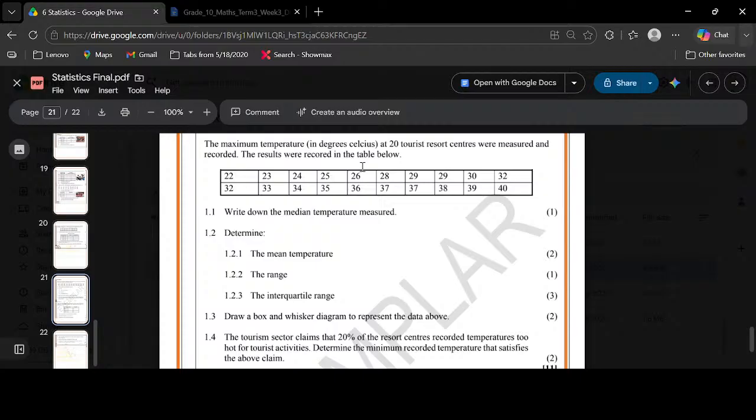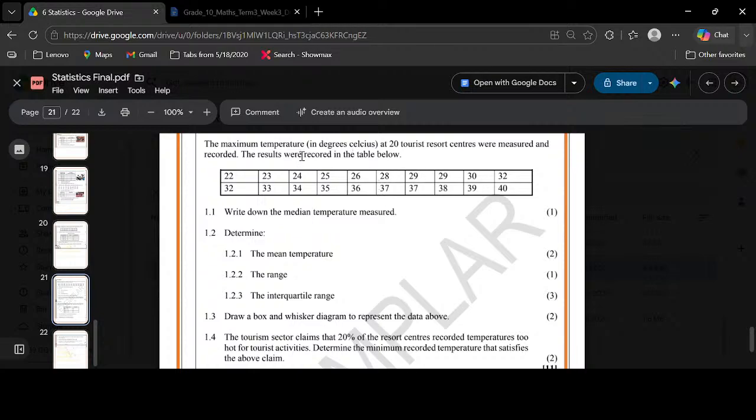Highlight that part where it speaks about how many data sets we have, so that next time when we speak about the 5-number summary, we don't have to ask whether it is odd or even, because we would have known what our n is. Go and check the statement. They are saying the maximum temperature in degrees Celsius at 20 tourist destinations. Highlight that keyword, 20. So we are dealing with 20 different destinations. Now we can go and look at the data.